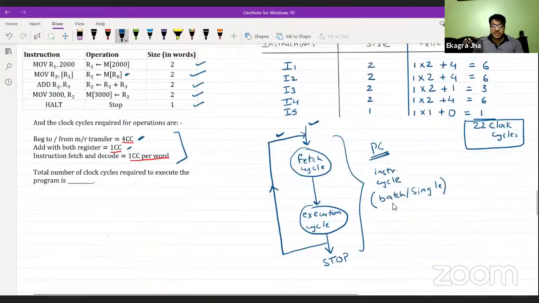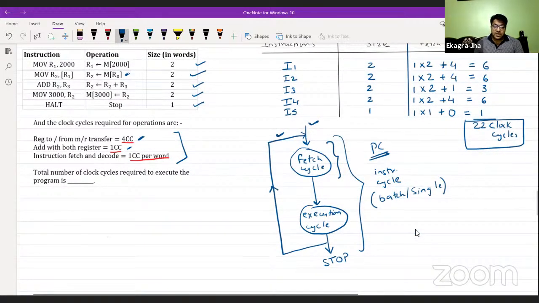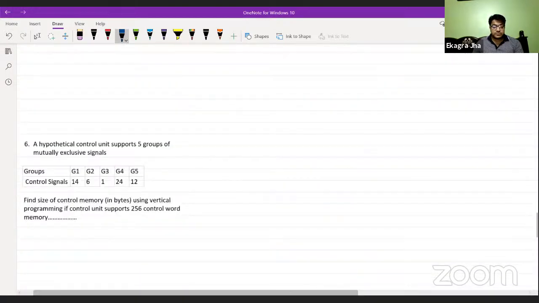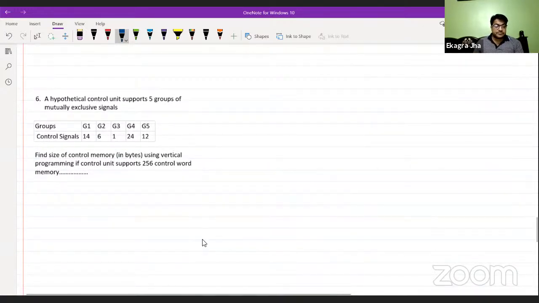So this comes like fetch and decode in this particular cycle, number of cycles required, and once it is fetched and decoded, execution will require some more CPU cycles. This is already given in the current question. So the answer is 22 cycles required to complete this program segment. Fine. Let's move on to the next question. And after this question, we can have some doubts.